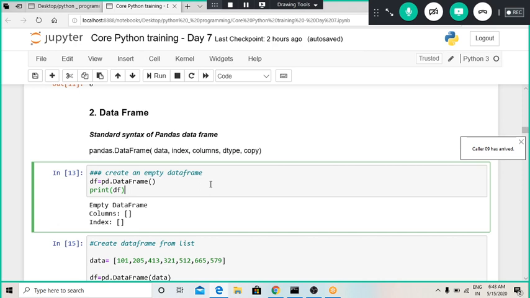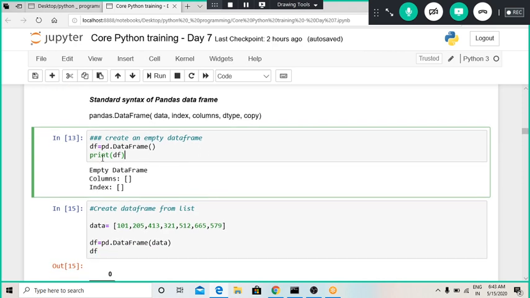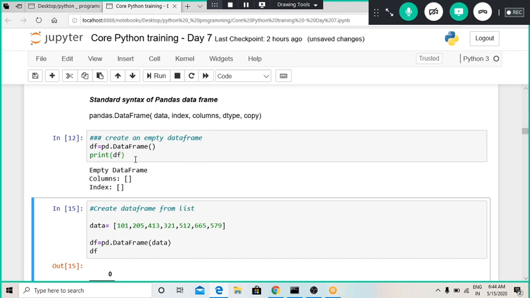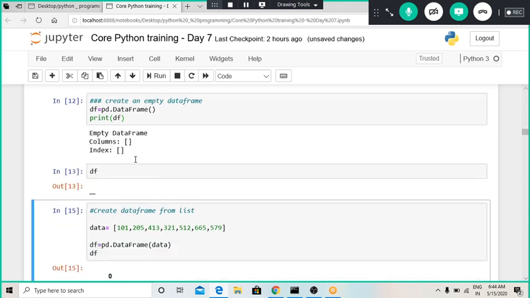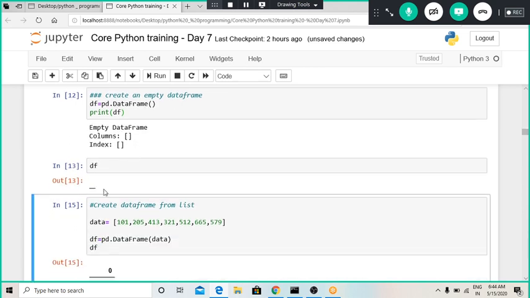Okay, so let us define an empty data frame. For defining an empty data frame we can use the pd dot DataFrame command only, and when we call this function it will define a data frame, and that data frame will be assigned to df. When we print this df, there will be an empty output. This is a data frame which has no rows and no elements.